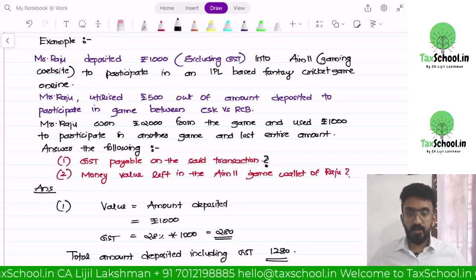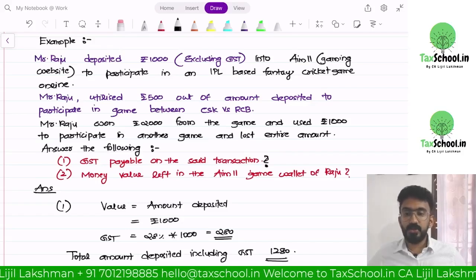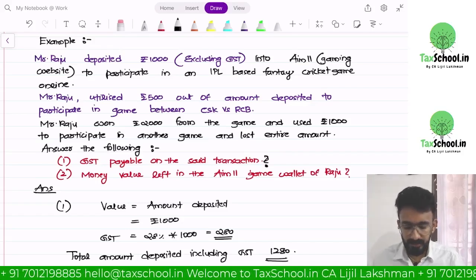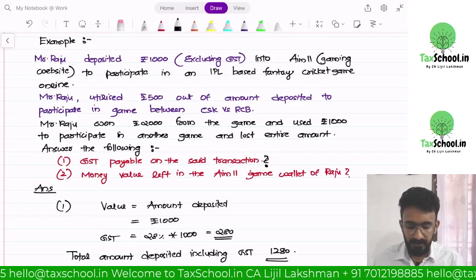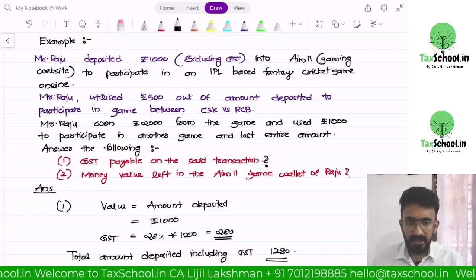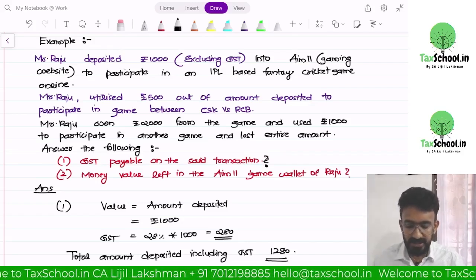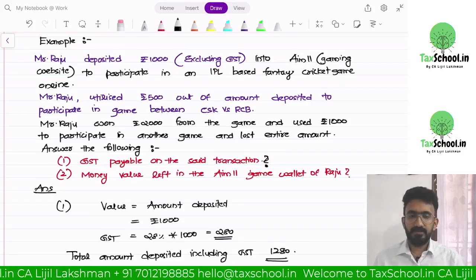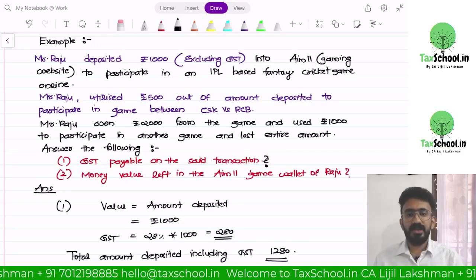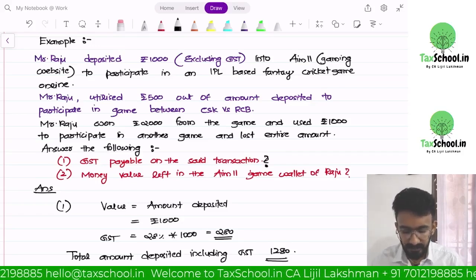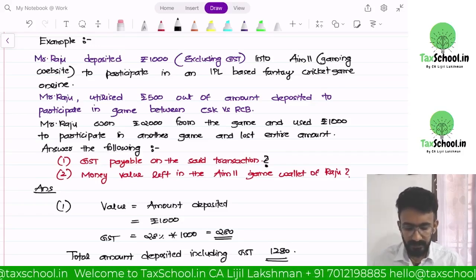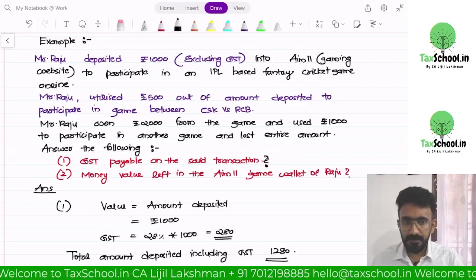Raju was very lucky. He won how much? 2000 rupees was won by Raju. Raju won 2000 from the game, and out of that he used 1000 to participate in another game, but lost the entire amount. Are you guys with me? Okay.